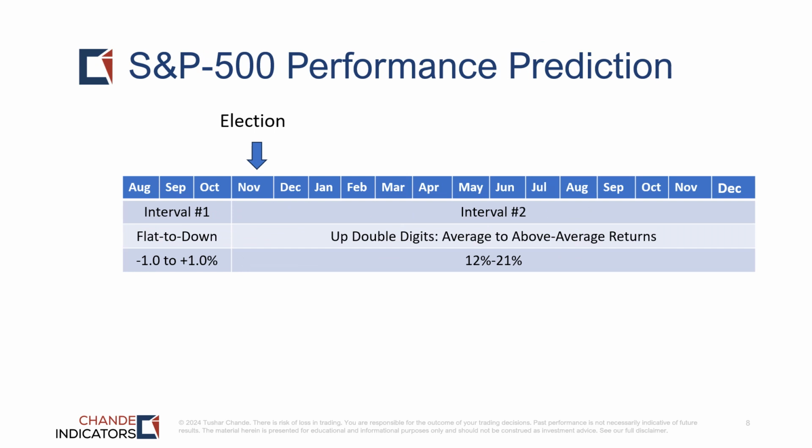So this slide summarizes my expectation for the S&P 500 going into the November election and coming out of it. I expect the market to be flat or down in the August-October interval, say -1% to +1%. In the 14 months after the election, I expect the market to be up double digits, say average to above average returns in the 12 to 21% range.